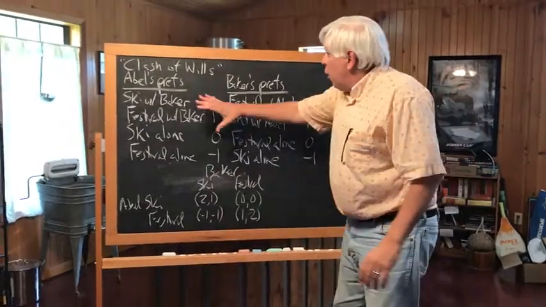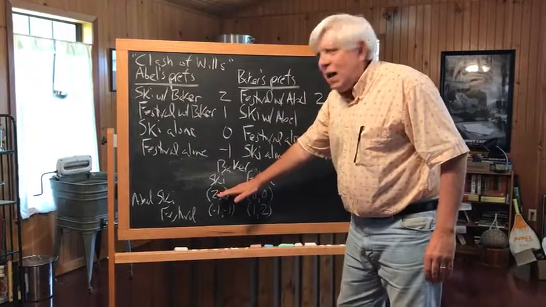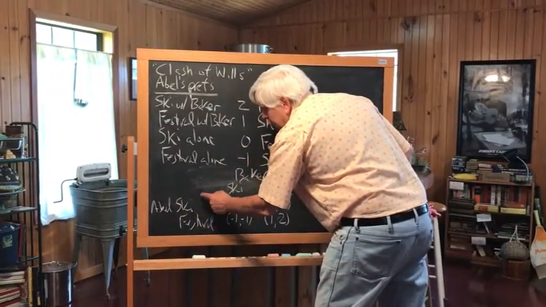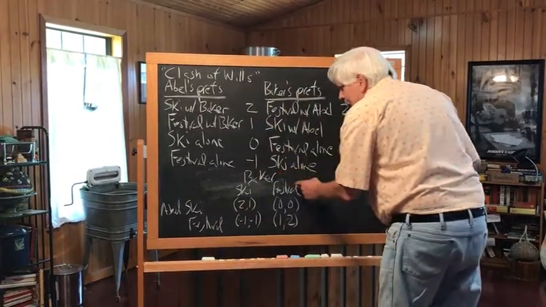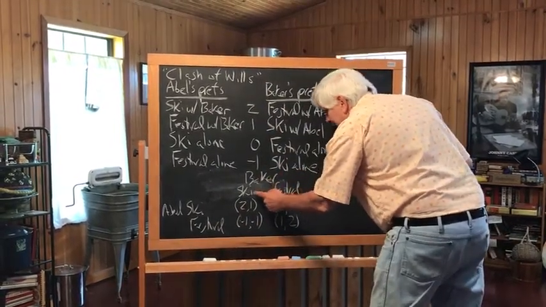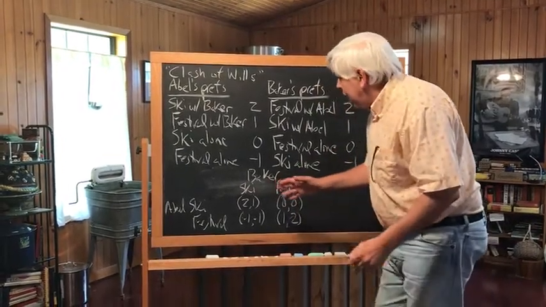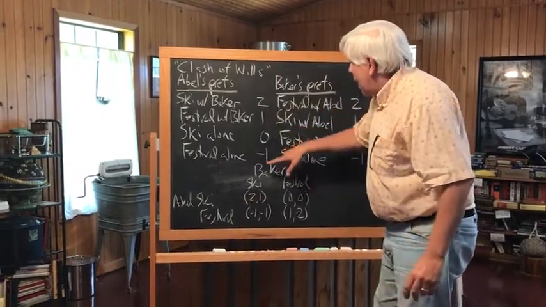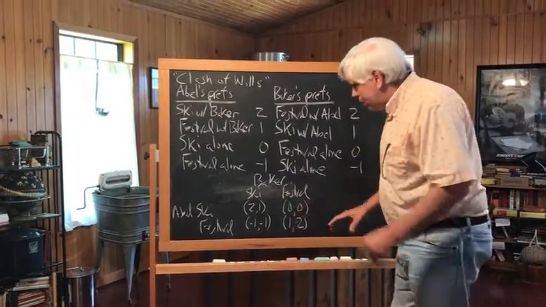Okay, let's first translate these set of preferences into a game theory table. Abel has a choice of two strategies: go skiing or go to the festival. Baker has a choice of two strategies: go skiing or go to the festival. Now, this is not a zero-sum game, right? So we've introduced a preference ranking for Abel and for Baker into this particular table.